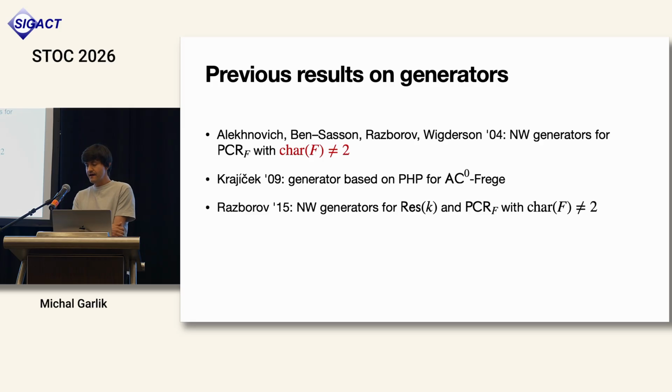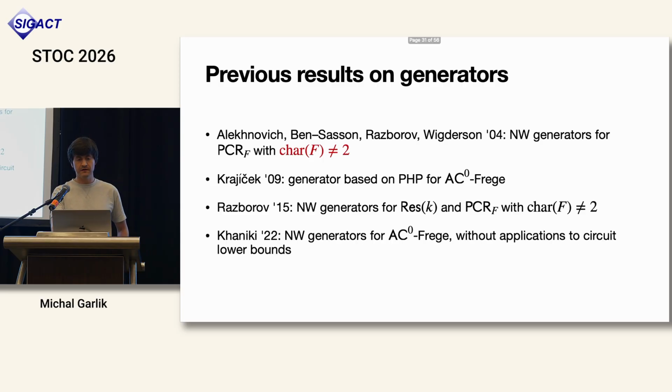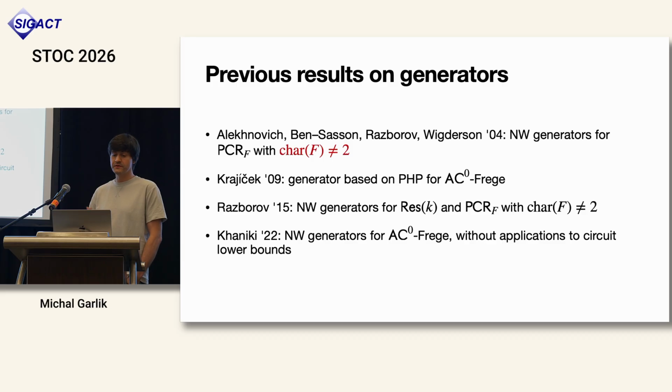He proved that Nisan generators, a certain special case of Nisan-Wigderson generators, is a proof complexity generator for resolution over parities (R(⊕)) and PCR over F, where the characteristic of F is again different from 2. And he was able to apply his generators to obtain the hardness of circuit lower bounds for these two proof systems. But again, the case of characteristic not equal to 2 is left open. That explains why we want to concentrate on those fields, or the 2-element field in particular.